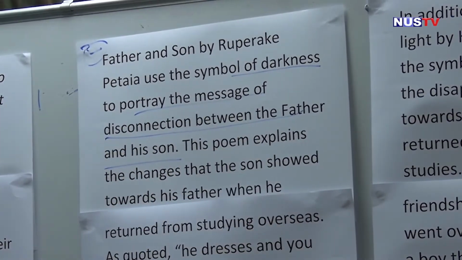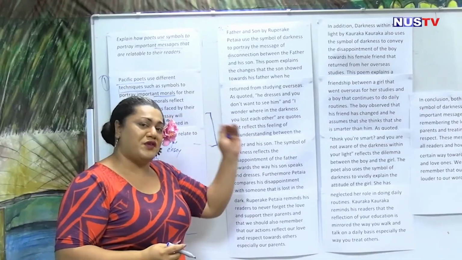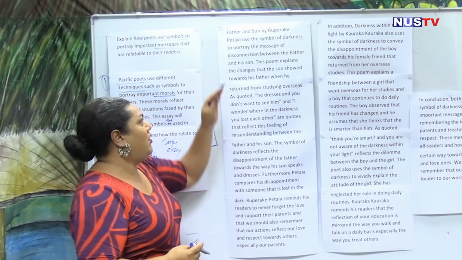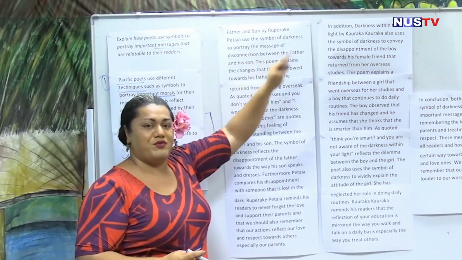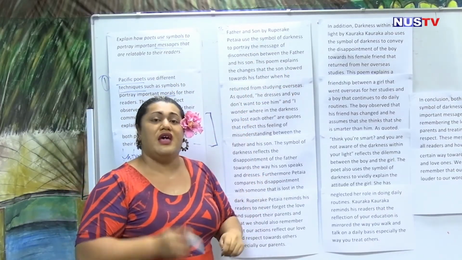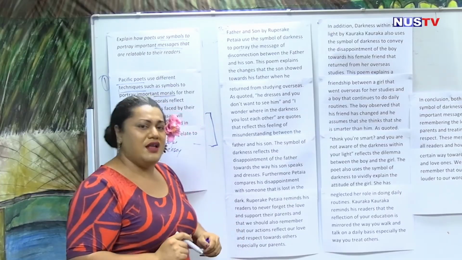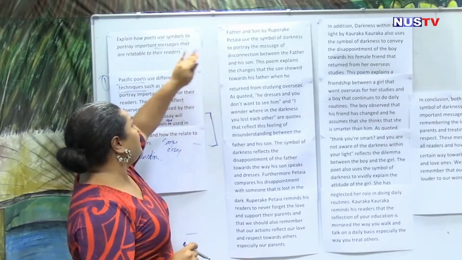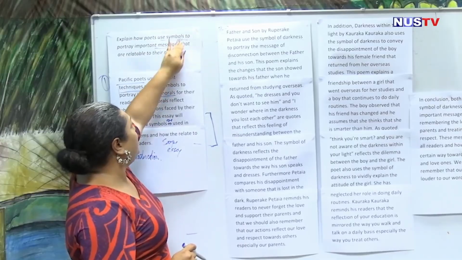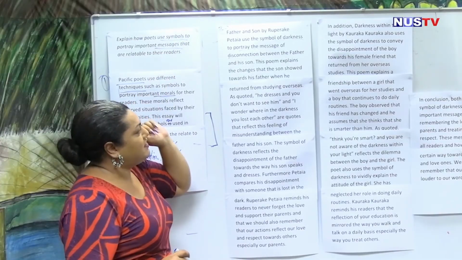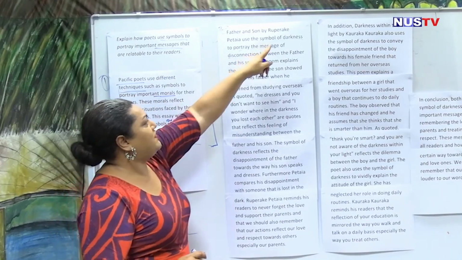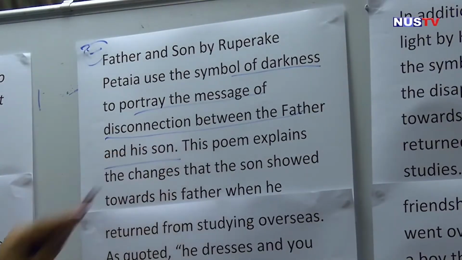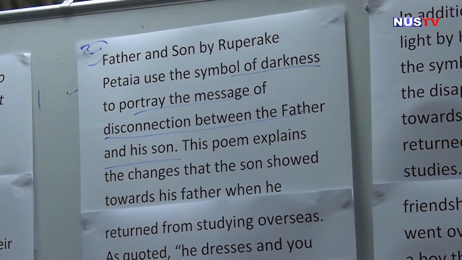So again, going back to our structure, in the first sentence of your analysis for your paragraph 2 and paragraph 3, you need to answer the question, answer the comments. The comments is asking us about the symbol and the message. You have stated that in your first sentence, the symbol of darkness and the message of disconnection.